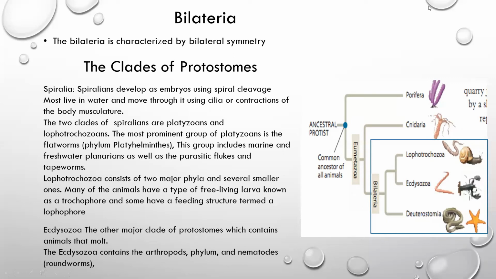In this diagram, you can observe bilateria. We can divide the bilateria into protostomes and deuterostomes. Protostomes are further divided into Lophotrochozoa and Ecdysozoa, deuterostomes into echinoderms and chordates.